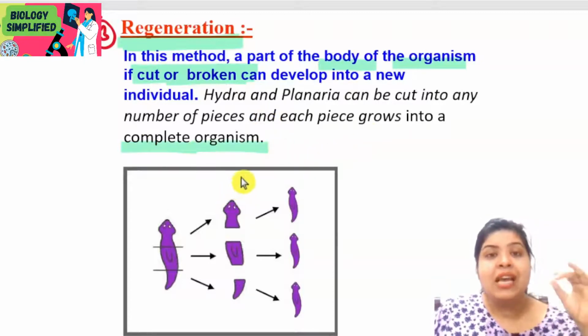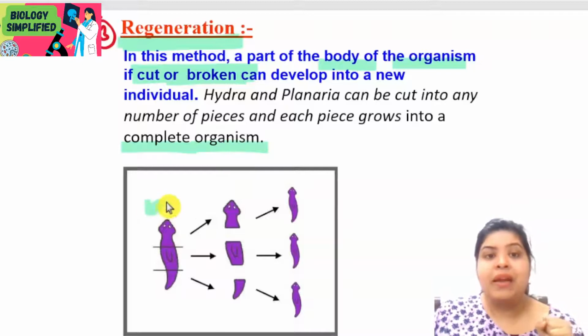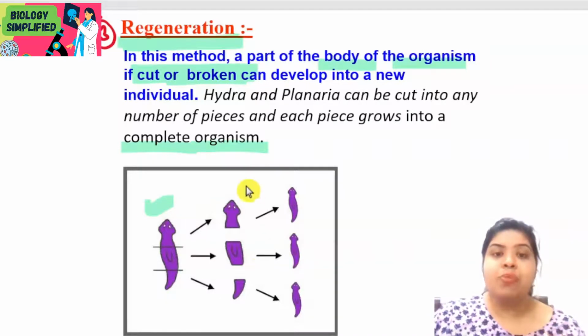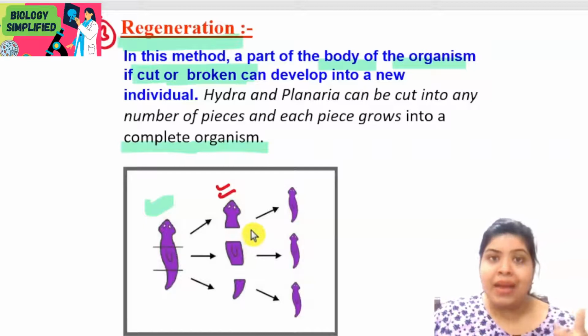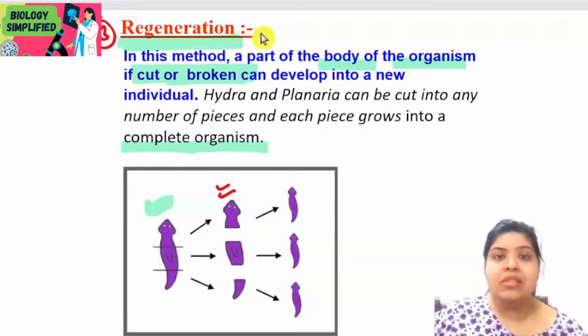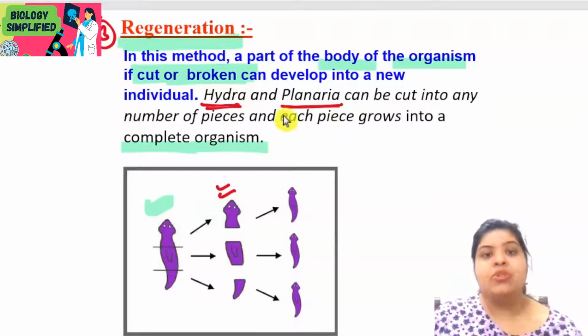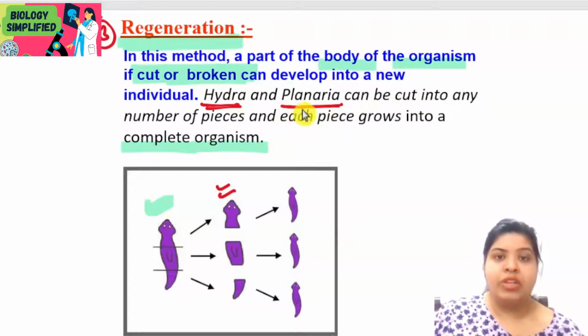Each of the smaller fragments has the ability to develop into a full new organism. This process is what we call regeneration, which is very common in Hydra and Planaria. So Hydra and Planaria are two examples of regeneration.